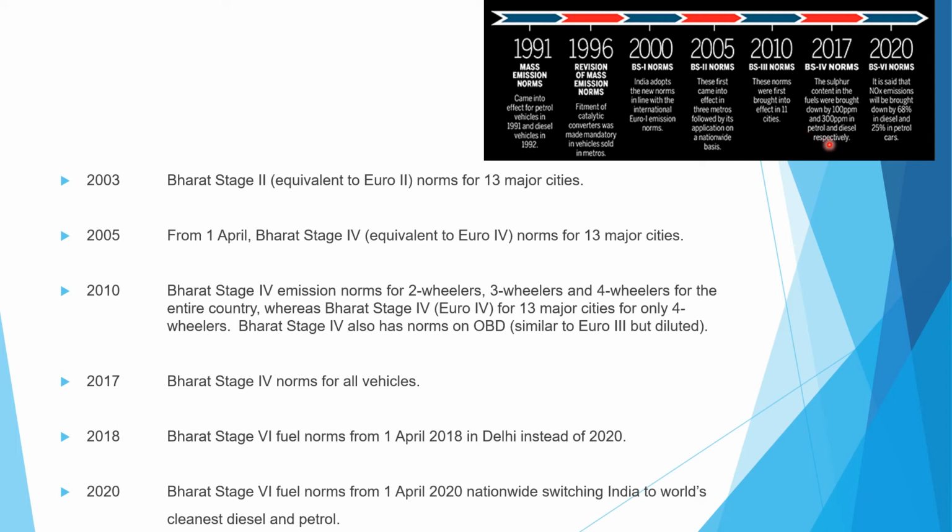The sulfur content in the fuel was brought down to 100 ppm and 300 ppm in petrol and diesel respectively.